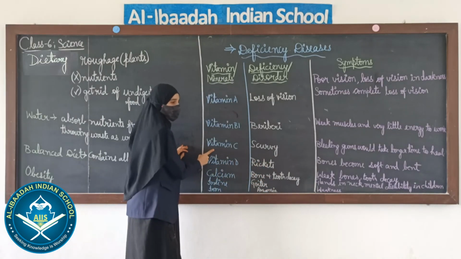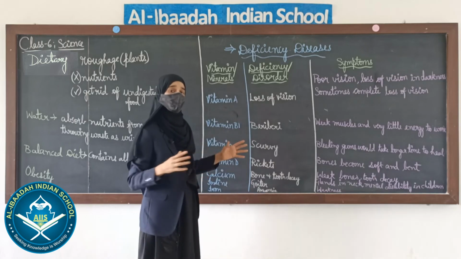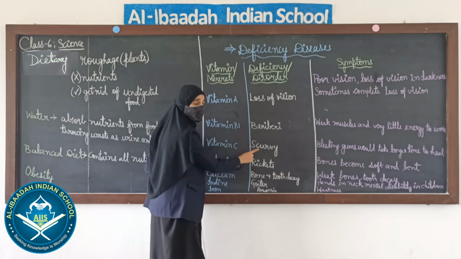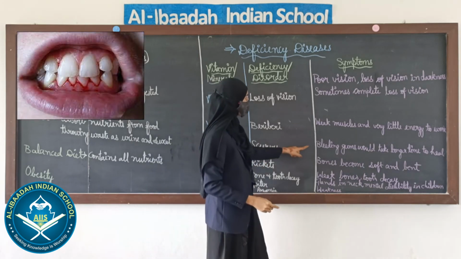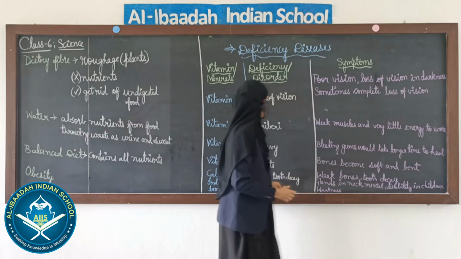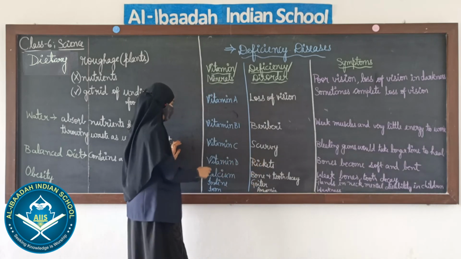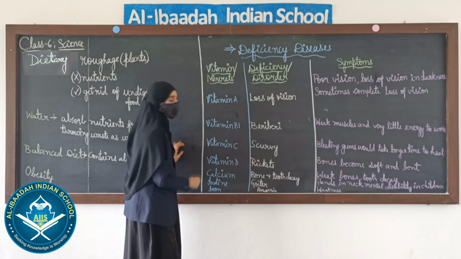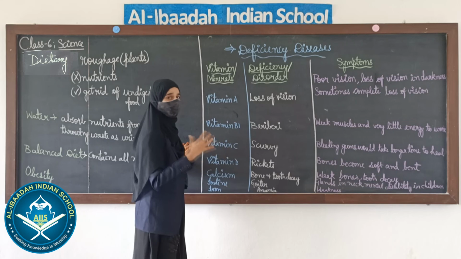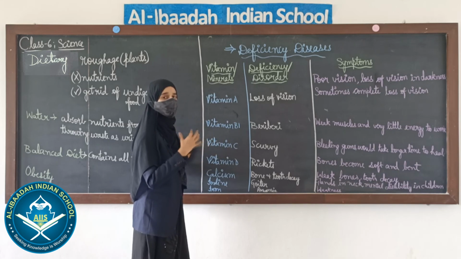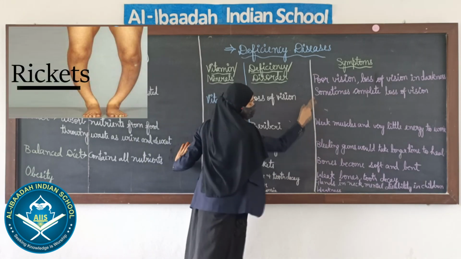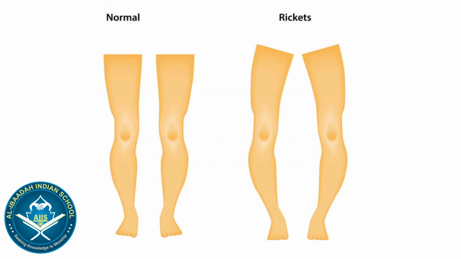Next comes vitamin C. When we don't consume vitamin C for a long period of time, we may get a deficiency disease called scurvy. And what are the symptoms for it? Bleeding gums, and wounds take a longer time to heal. Heal in the sense to cure. And next comes vitamin D. From where do we get vitamin D? We get vitamin D from the sun. If our body is not exposed to the sun for a longer period of time, we may get rickets. What are the symptoms? Bones become soft and bent.